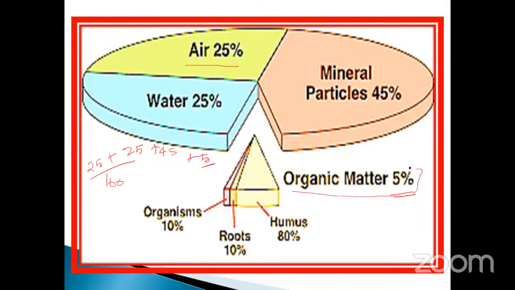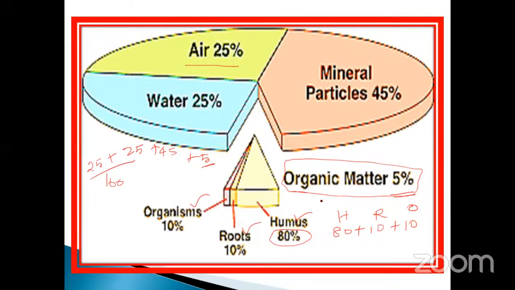From this 5%, they divided it into three things: organisms 10%, roots 10%, humus 80%. So 80 plus 10 plus 10, humus, roots, and organisms, total 100%. This diagrammatical representation is also given in your book. So here you should note it down.